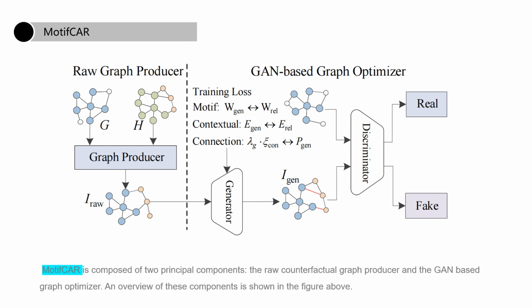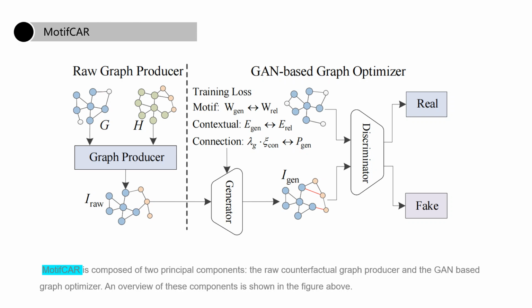Our approach consists of two parts. The first part is the generation of the initial graph. Specifically, this involves selecting a core subgraph from one graph and an environment subgraph from another graph, then combining them into a raw counterfactual graph. The second part is a GAN-based graph optimizer to refine the raw graph. This adversarial training will encourage the generated graphs to conform to the patterns of realistic graphs, that is, meet the requirement of the property realism.